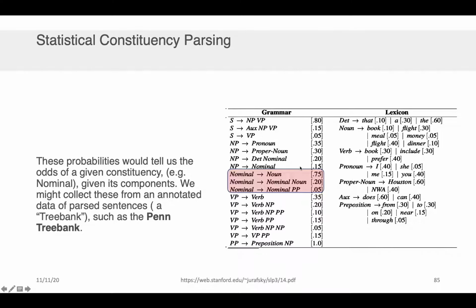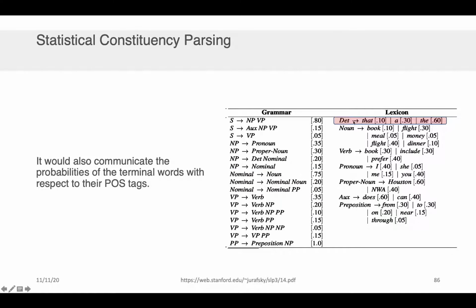Similarly, if you had access to parts of speech tags in a similar kind of data set, a tree bank or some other source, you could say for any given part of speech, like a determiner, what is the probability that these words show up? This is going to be particularly useful when you have multiple senses of a word. You might be able to, for instance, assign the fact that fat is more likely to exist here within the verb category, at least relative to the other verbs, than it would be within the noun category or whatever.